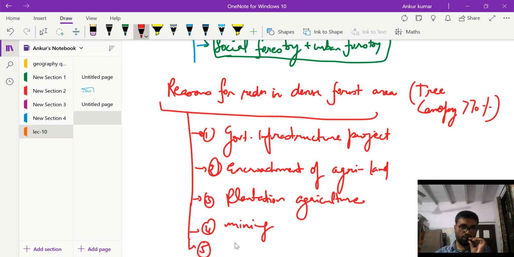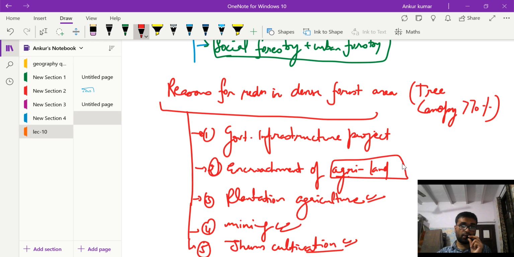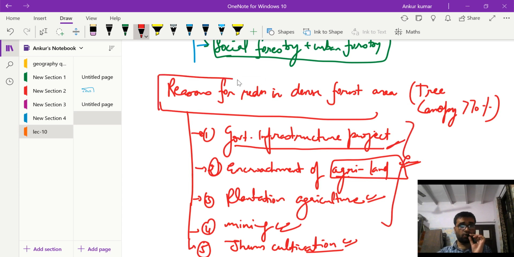And another reason can be said to be jhum cultivation, slash and burn cultivation, right? More particularly in the northeast. This is prevalent in central India, plantation agriculture in the northeast and south India, encroachment on agricultural land all around India, particularly in the vicinity of the metropolitan cities, and the government infrastructure projects again prevalent all across India. So these are the major reasons for decrease in the dense forest area.